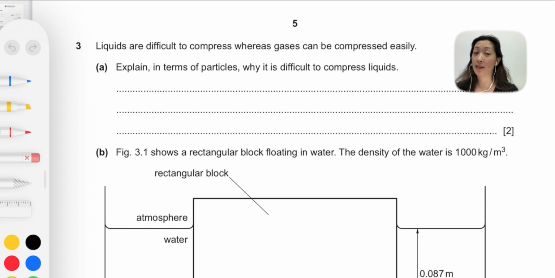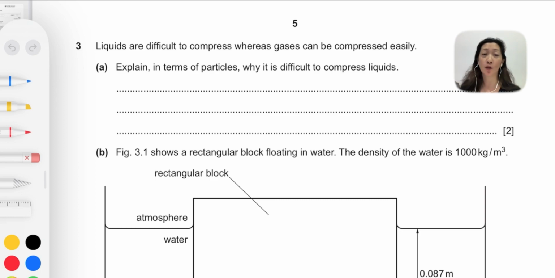The question has already specified that you have to talk about the answer in terms of the particles. So what is so significant about the particles in a liquid? Now, the liquid particles can move a little bit more freely in liquids, but they are still quite close to one another, even though they are further apart than in solid. So the fact that the distance of the particles are so close to each other is what makes liquids so difficult to compress.